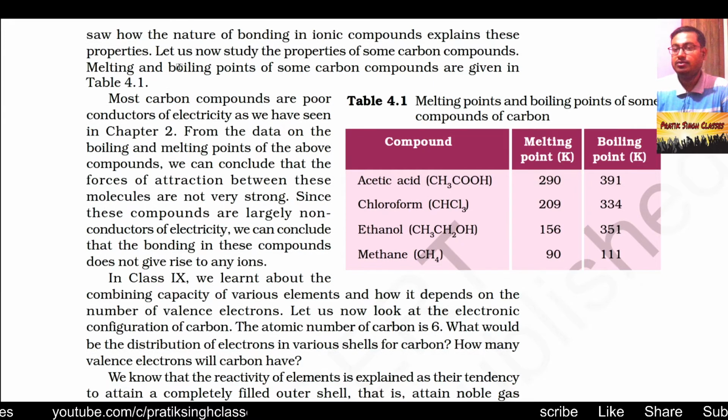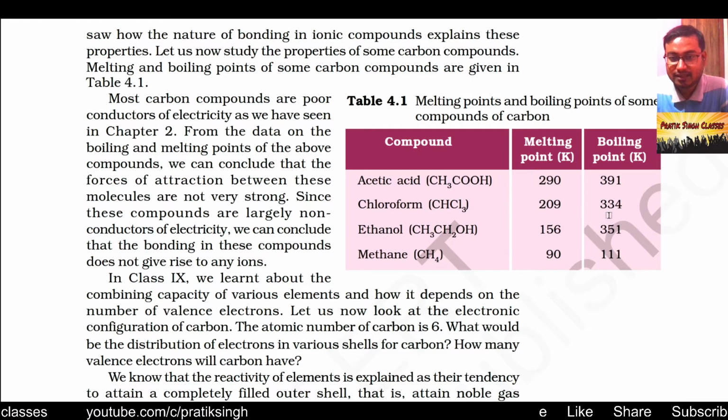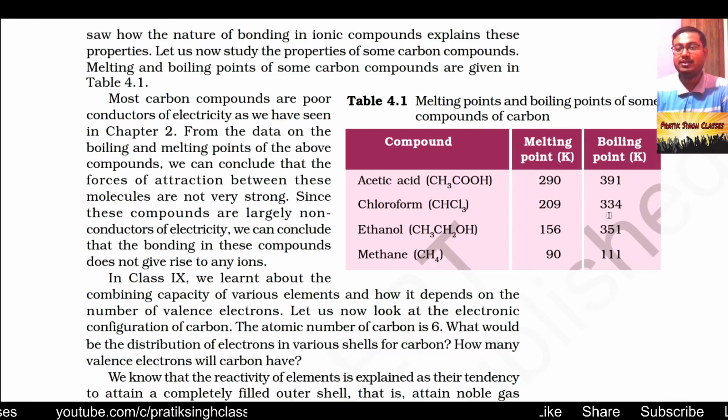Melting and boiling points of such carbon compounds are given in table 4.1. Here you can see acetic acid, chloroform, ethanol and methane, and their melting and boiling points are given in Kelvin. Their melting and boiling points are very low compared to ionic compounds. Acetic acid, CH3COOH, has a melting point of just 290 Kelvin and a boiling point of 391 Kelvin.